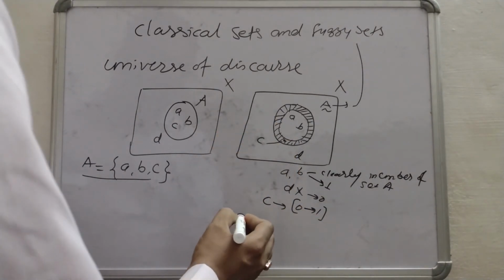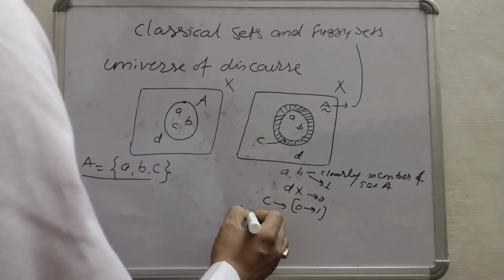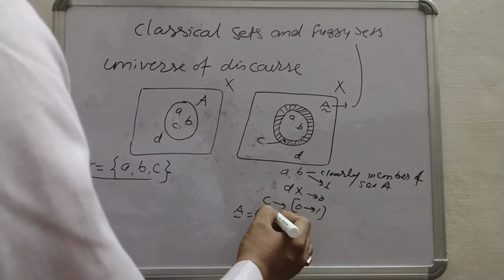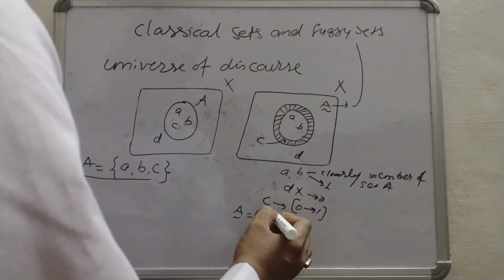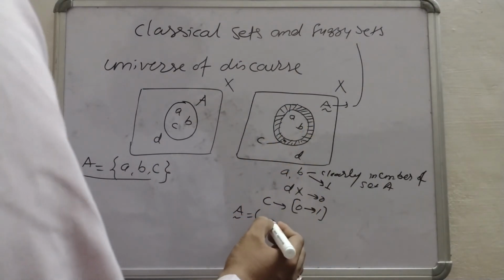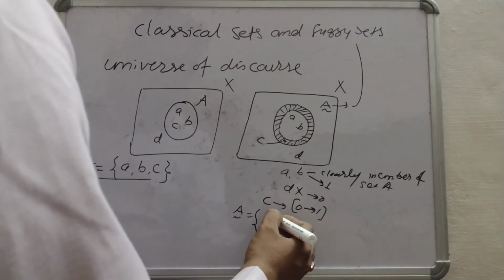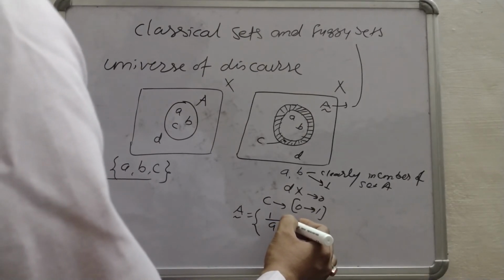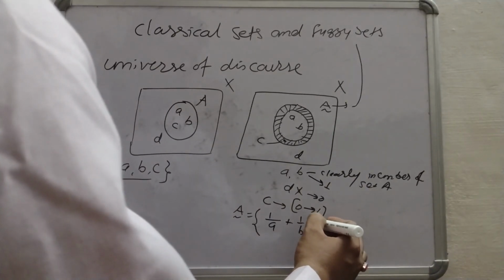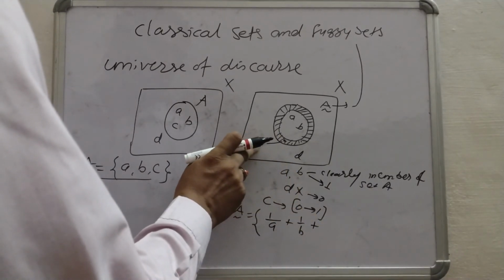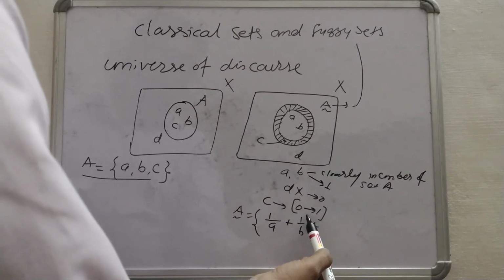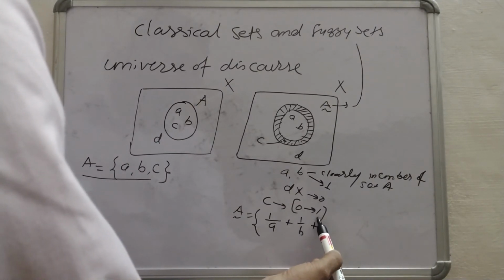Then this fuzzy set will be defined as follows. Since a and b are clearly members of set A and their membership is 1, so 1/a plus 1/b plus, now what about c? c is on the shaded region, so its membership may vary from 0 to 1.